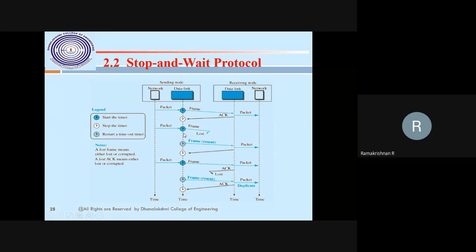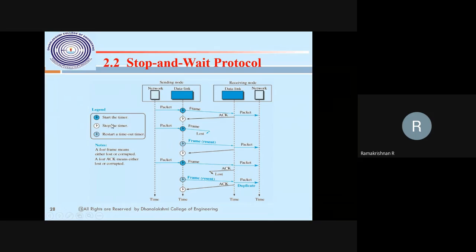Then there is no acknowledgement; after waiting for the interval period with no acknowledgement, the timer expires and the same packet is resent, and then the acknowledgement is received within the time frame.